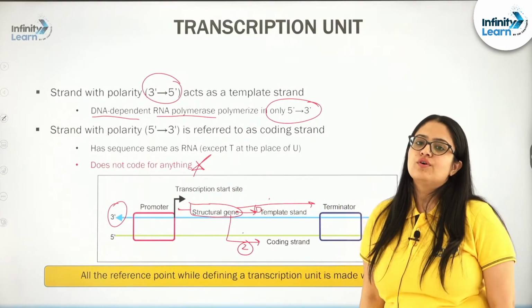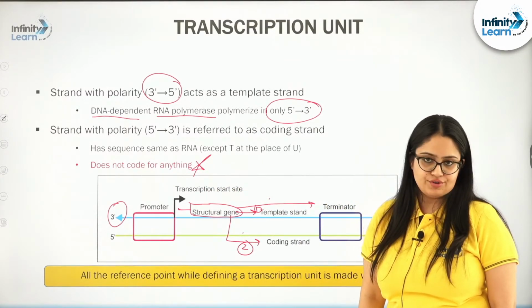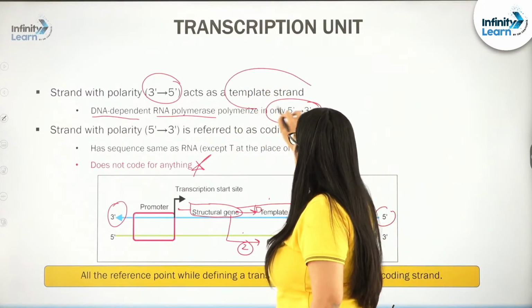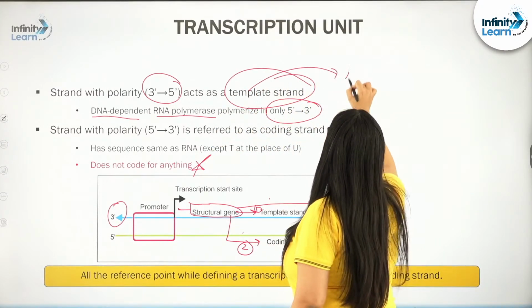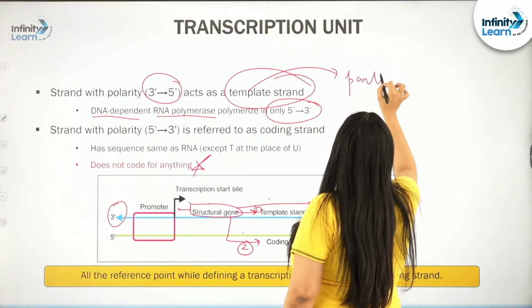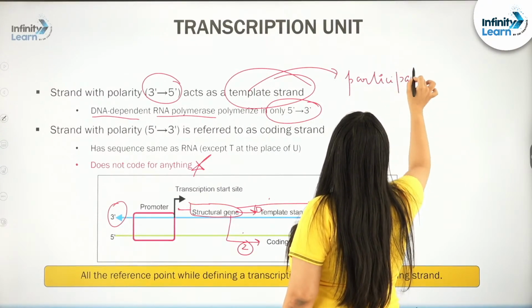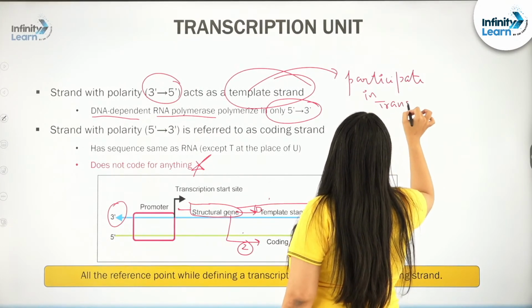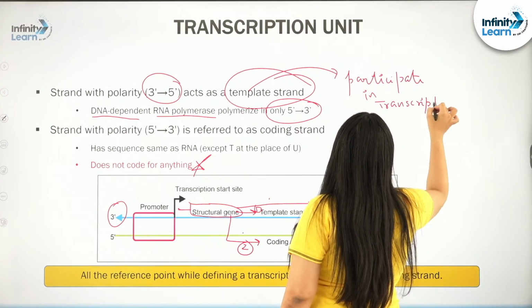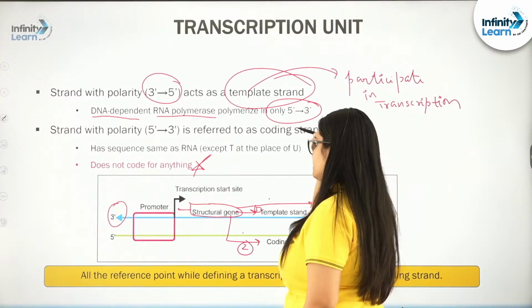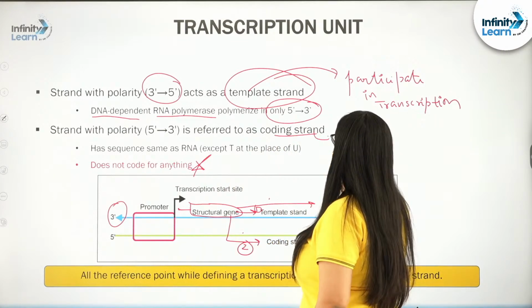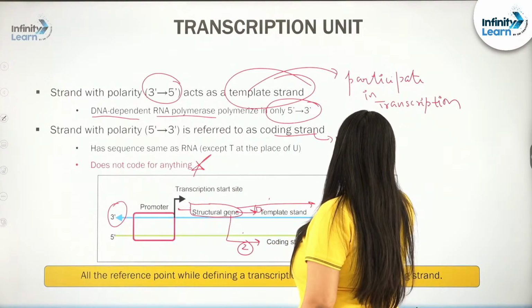It won't code for any mRNA molecule, right. So, this is exactly what I was trying to explain to you. What does template strand mean? That will participate in transcription. And what does coding strand mean? This coding strand won't participate